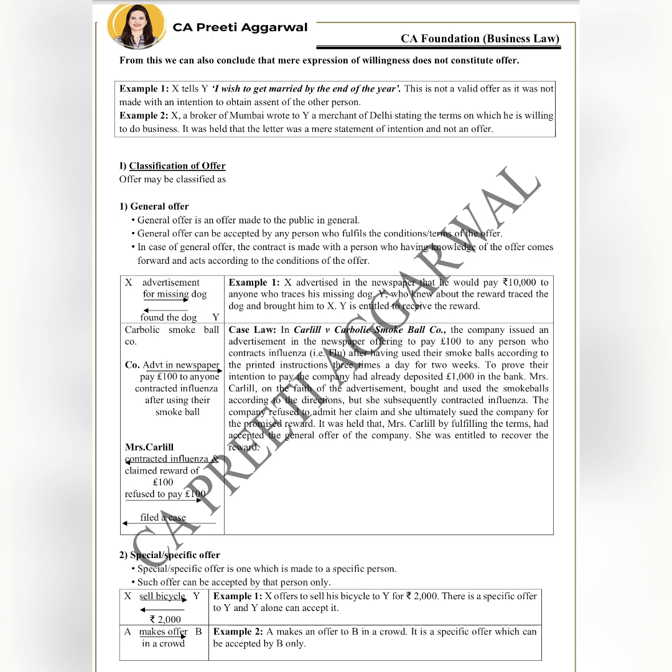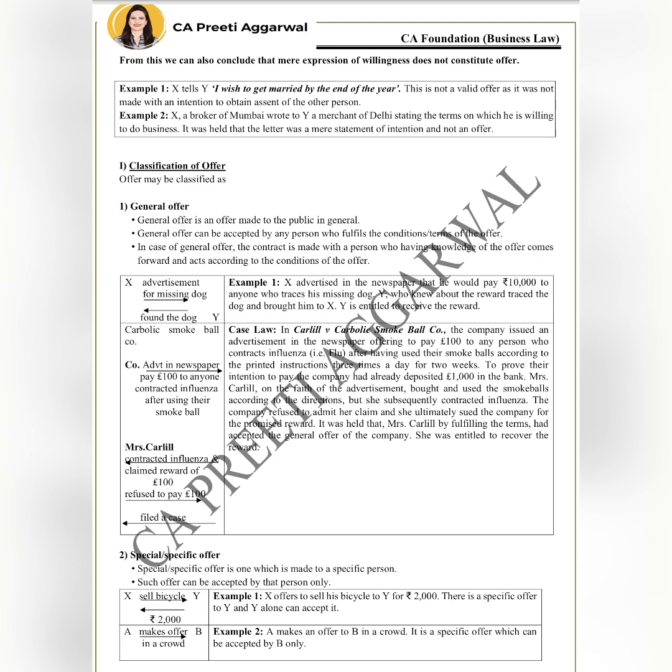So, Carbolic Smoke Ball Company, they had introduced a product, smoke ball, and they claimed that use our smoke ball 3 times a day for 2 weeks, and you will not contract influenza. And if you do, I will pay you £100. Now, Mrs. Carlill, she purchased the product, she used it as per the printed instructions, but still she contracted influenza.